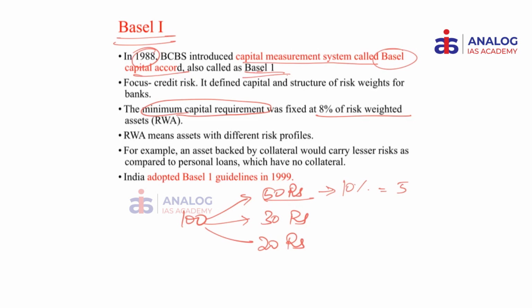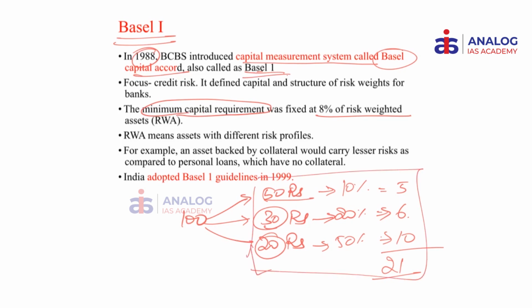And if it is 30 rupees and the probability of failure is 20%, in this case you have to put aside 6 rupees. And in this case, if it is 50%, you have to put aside 10 rupees. So the total amount is 21 rupees. So based on this risk evaluation profile, for every 100 rupees that you are lending, you should ensure that there is 21 rupees of capital in your account.